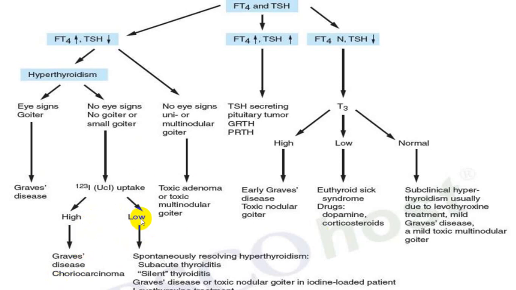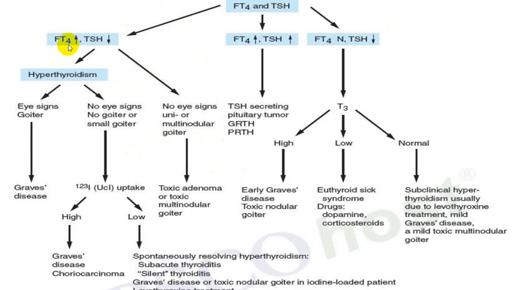If radioactive uptake is low, suspect subacute thyroiditis, silent thyroiditis, or Graves' disease with an iodine overload, or factitious thyrotoxicosis. In all these conditions, you will have decreased radioactive iodine uptake.